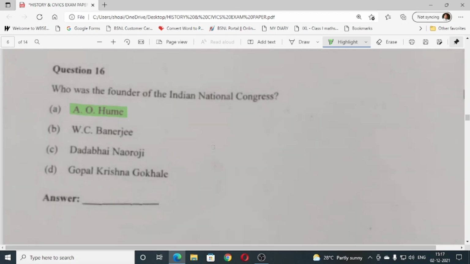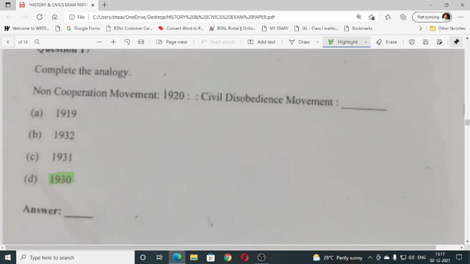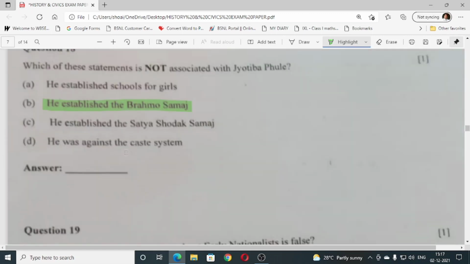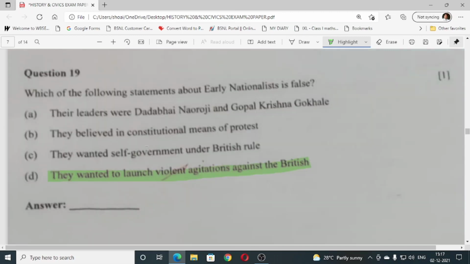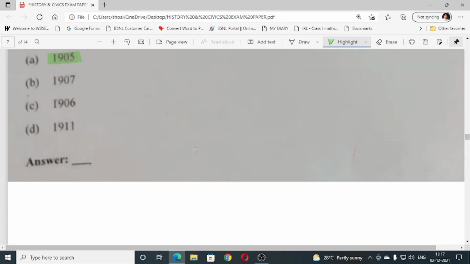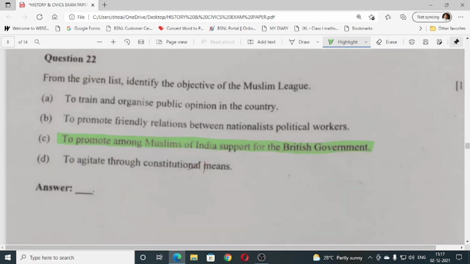Question number 16, who was the founder of Indian National Congress? A.O. Hume. Then 17, complete the analogy. Non-cooperation movement 1920, civil disobedience movement 1930. The next one, which of these statements is not associated with Jyotiba Phule? He established the Brahma Samaj. Then 19, which of the following statements about early nationalists is false? They wanted to launch violent agitation against the British. Question number 20, when was Bengal partitioned? 1905. Then 21, which of the following was a nationalist perspective of partition of Bengal to divide the Hindus and the Muslims? 22, from the given list identify the objectives of Muslim League.